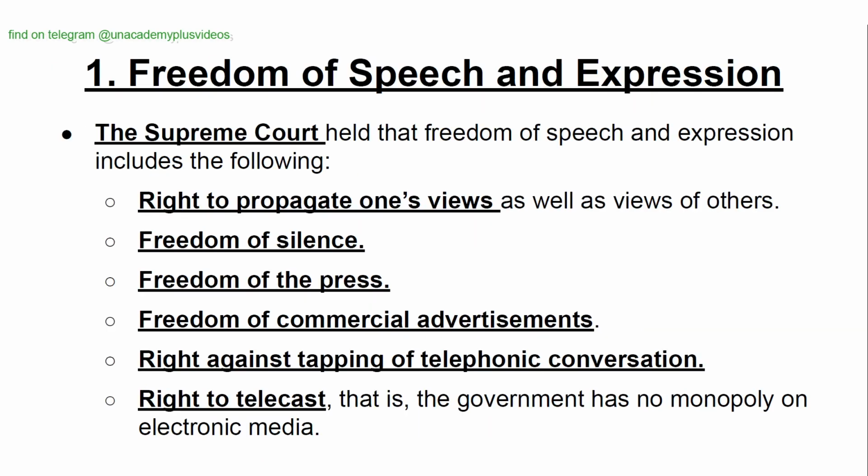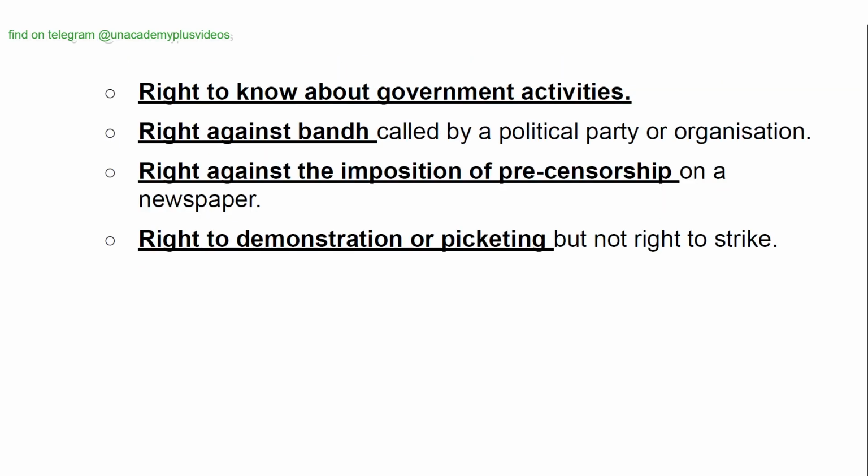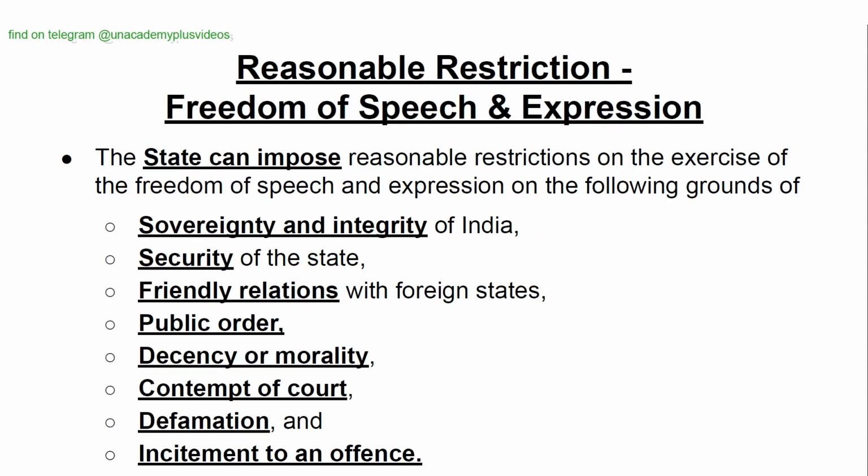Freedom of speech and expression. The Supreme Court held that the freedom of speech and expression includes the following: right to propagate one's views, freedom of silence, freedom of the press, freedom of commercial advertisements, right against tapping of telephonic conversation, right to telecast, that is, the government has no monopoly on electronic media, right to know about government activities, right against ban called by a political party or organization, right against the imposition of pre-censorship on a newspaper, right to demonstration or picketing, but not right to strike.